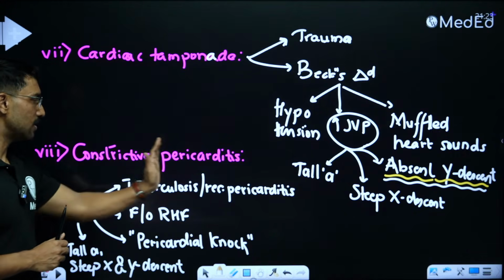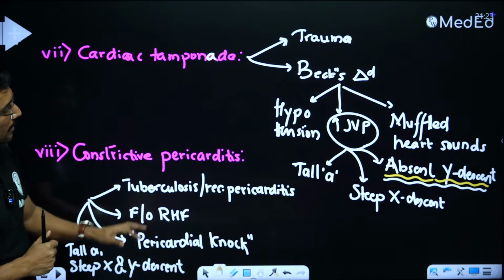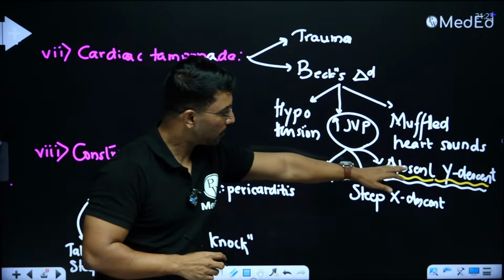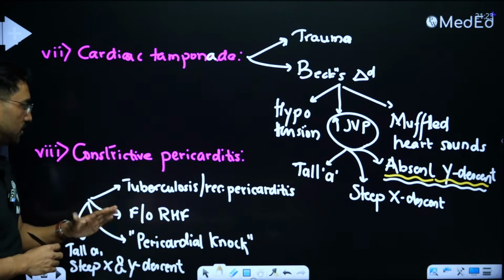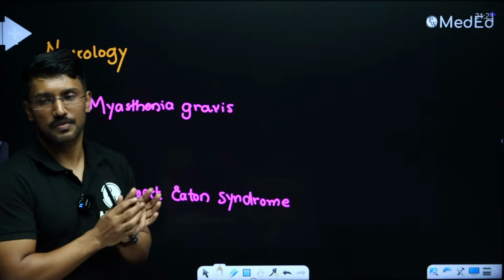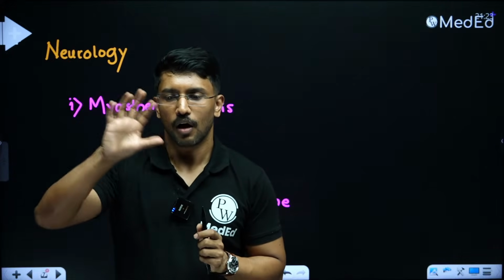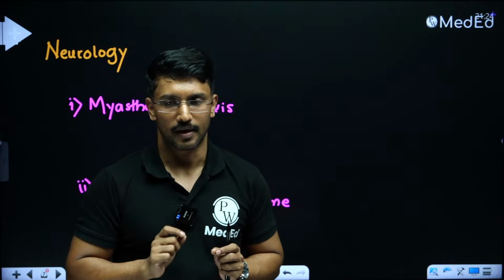It is talking about constrictive pericarditis. And one key feature of this is that unlike the cardiac tamponade where we have absent Y descent, here we will have a prominent or steep Y descent, right? So this is the story of our CVS patients, cardiovascular questions, how the story evolves, and from the story how we can pick up the diagnosis.